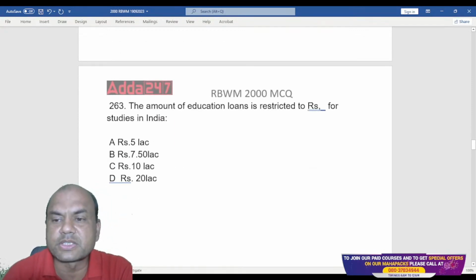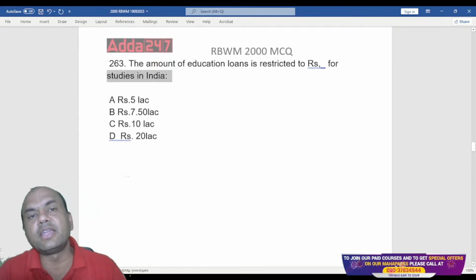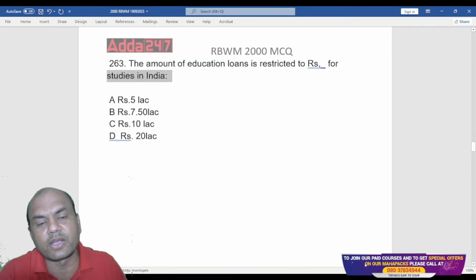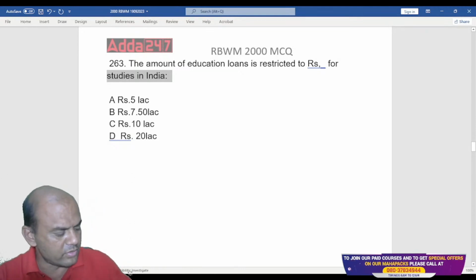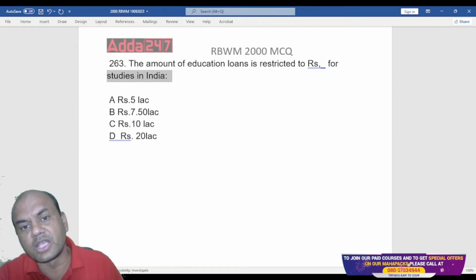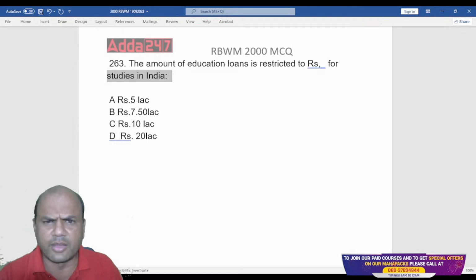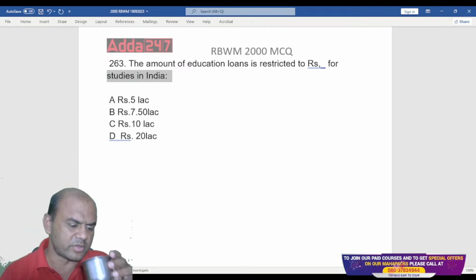The amount of education loans is restricted to dash for studies in India. So in India, what is the maximum amount of education loan? 5 lakh, 7.5 lakh, 10 lakh, 20 lakhs. Now this is a simple answer. What is the answer over here? Education loans in India. Immediately I'll be asking you abroad also. Next question is abroad.